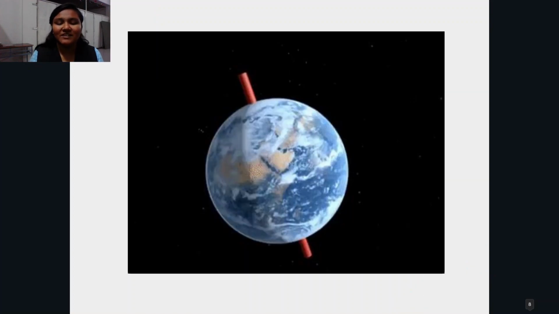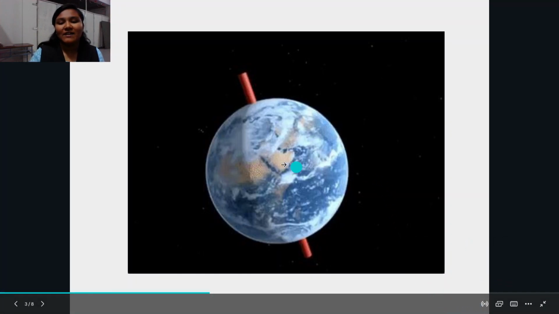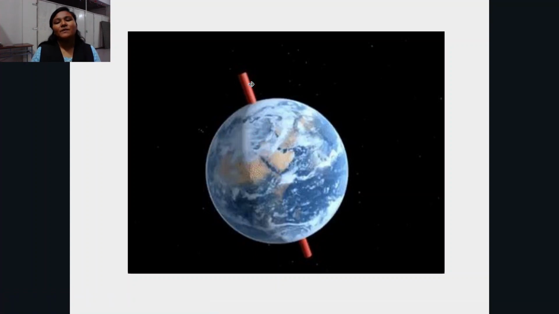Have a look at this picture. Right here we have our earth, and this is the axis around which the earth moves. The axis is an imaginary line. And we can understand that the earth moves from the west side to the eastern side. That is the direction in which it keeps moving. So when the earth moves around itself on its own axis, it is called rotation.